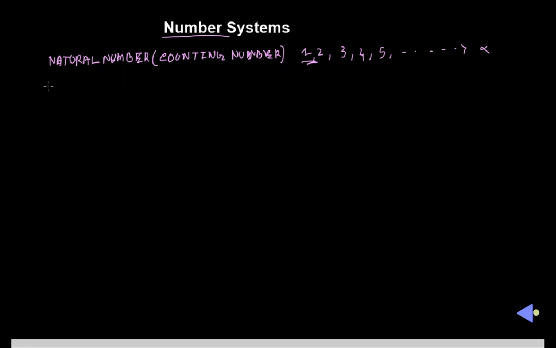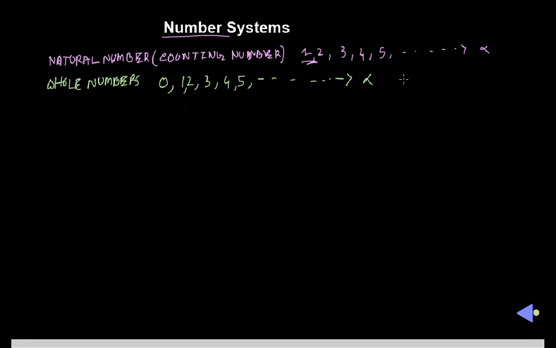Next we know about the whole numbers. That means if we include 0 with the natural numbers, it becomes the whole numbers. So whole numbers are nothing but the collection of natural numbers along with 0. That means 0, 1, 2, 3, 4, 5, like that, going on up to infinity. So that series is called the whole numbers.